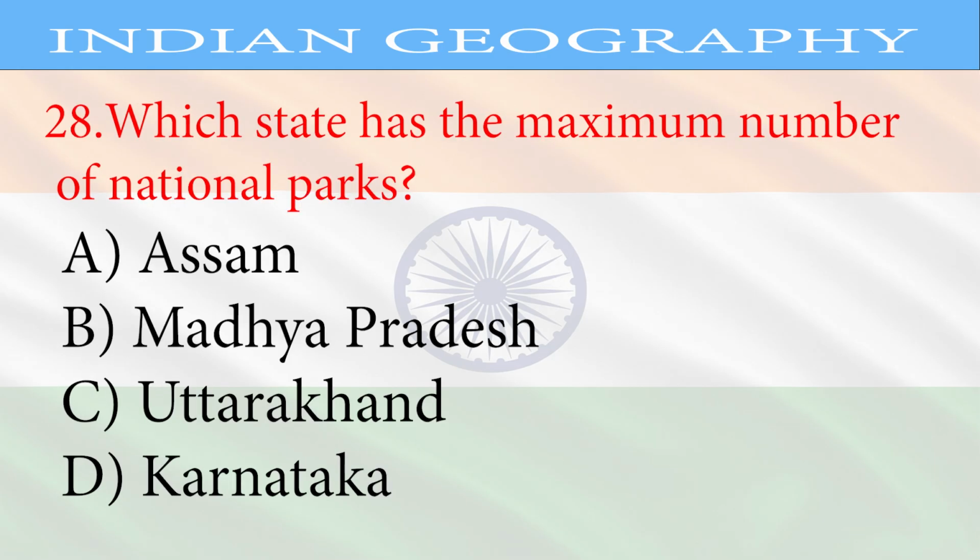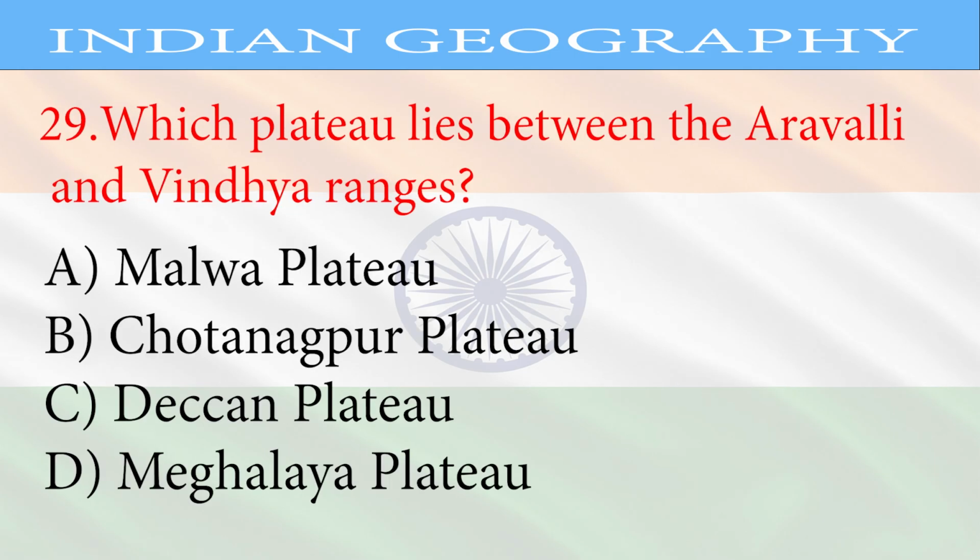Question 28. Which state has the maximum number of national parks? A. Assam, B. Madhya Pradesh, C. Uttarakhand, D. Karnataka. Correct answer, Madhya Pradesh.